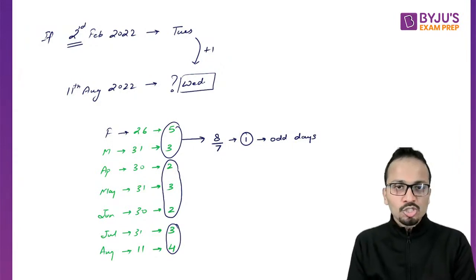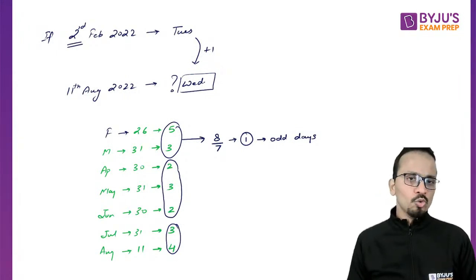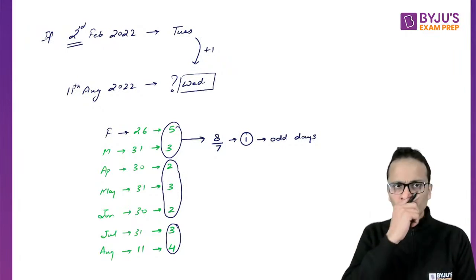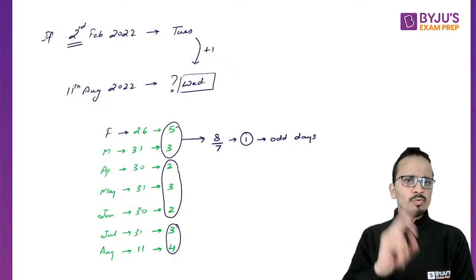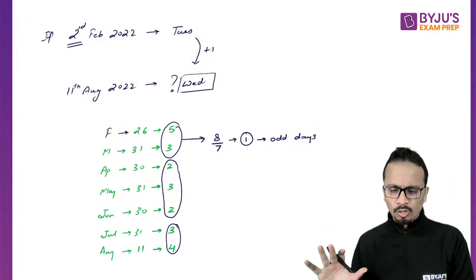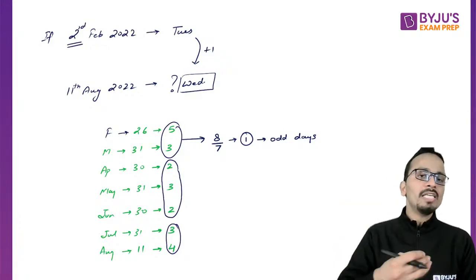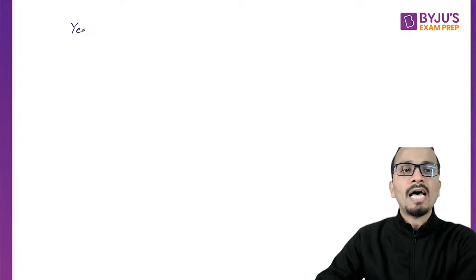So Pradeep, did you understand the mistake that you have committed? Yes or no? This is the basic concept that we can use in order to solve any question in case of calendars. Now this was one of the examples in which both the dates were lying in the same year. We started from 2nd February 2022 and went up till 11th of August 2022. Now let's see, in case we have to go from one year to another year, what we'll be doing in that case.